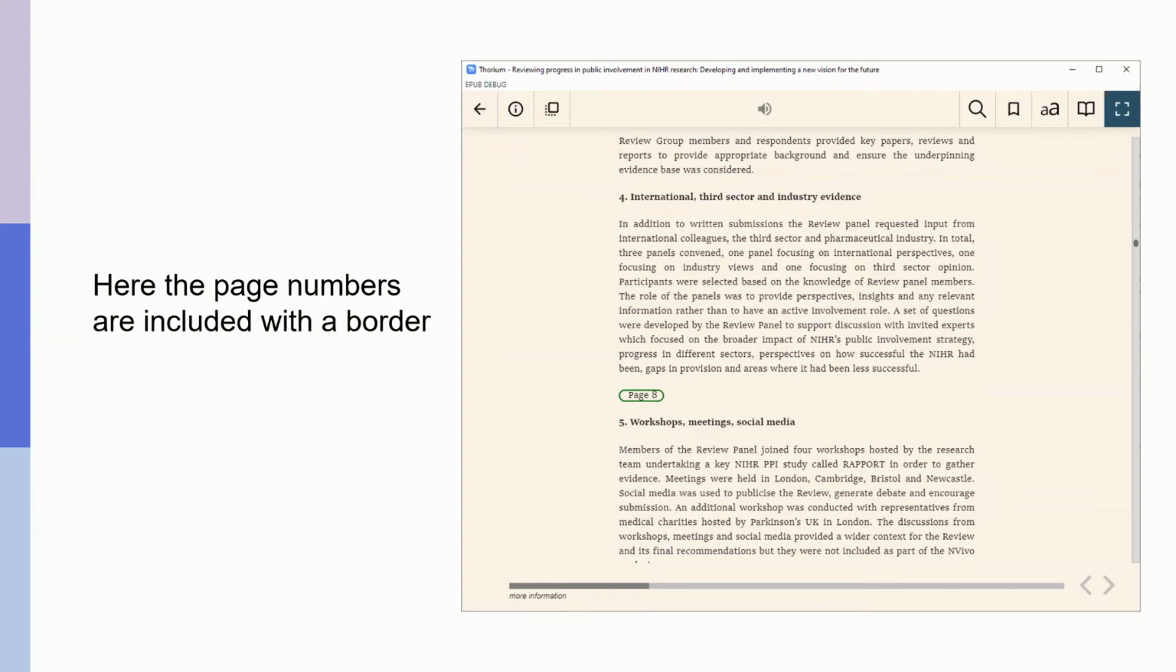But here there are some more options that allow you to be creative with the EPUBs that you're producing for your learners, because some people might quite like to see where those page breaks are if they're a visual reader, or they might like to hear them if they're using text-to-speech or a screen reader.